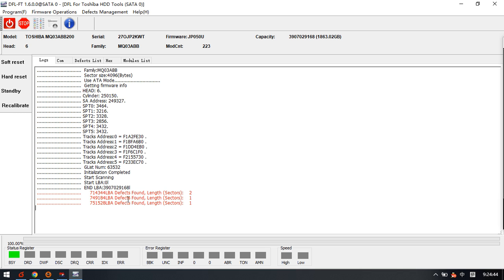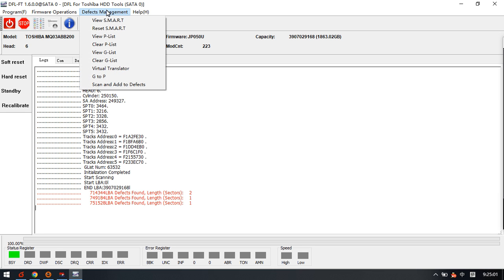Now we can see that these defects are found. These are the bad sectors. And then the software will add these bad sectors to the glist or plist automatically. So this one is very helpful. Please note again, it's not for data recovery, just to repair bad sectors.